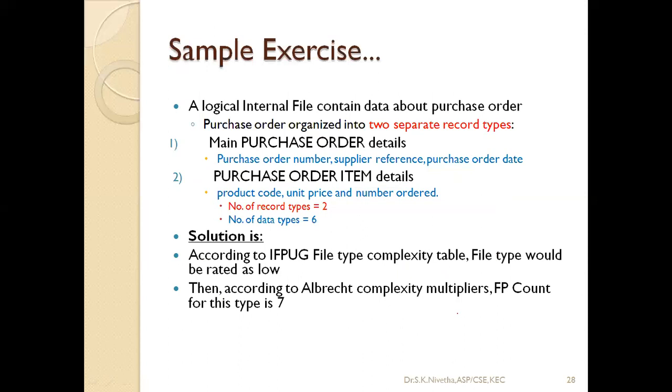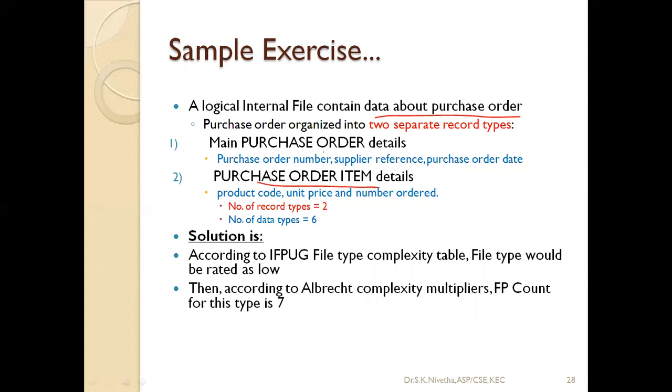Now, one more sample exercise could be: a logical internal file contains data about a purchase order. Okay, what is a purchase order? When I am purchasing a product, organizations will issue a purchase order. For this organization, we can buy this product from this company. That is a purchase order. It will have how many quantities we want, what is the unit price. Okay. So in that, it has two record types: main purchase order detail and the purchase order item detail.